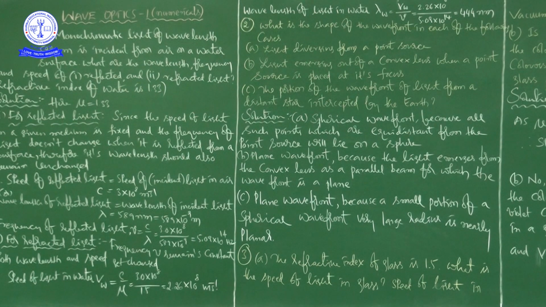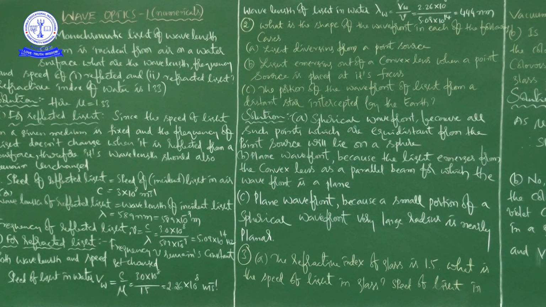Okay, right. Now see here, speed of light in water, v_w, is equal to c by mu. This is what we have to discuss: relative refractive index and absolute refractive index.